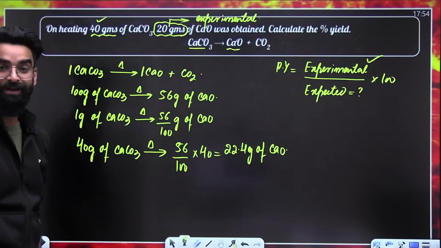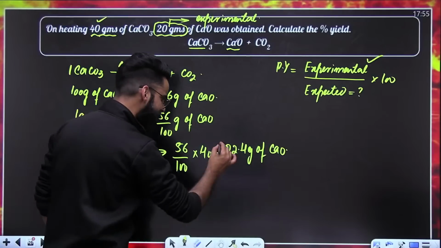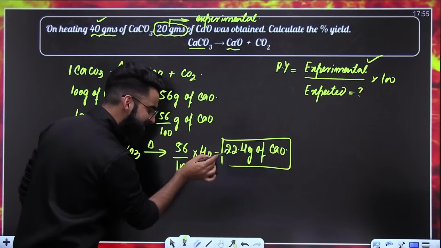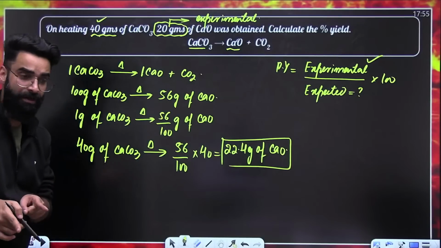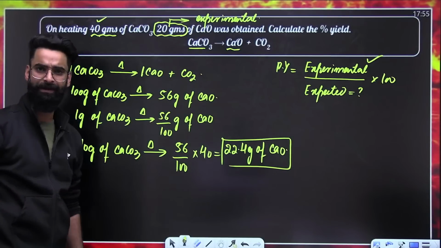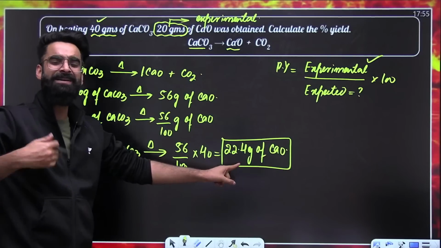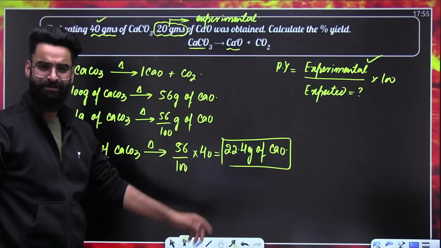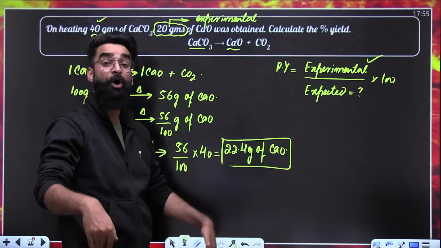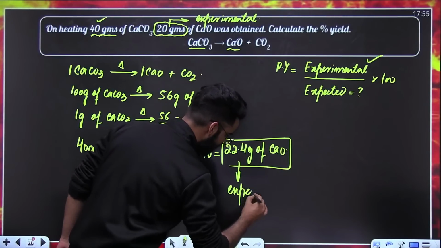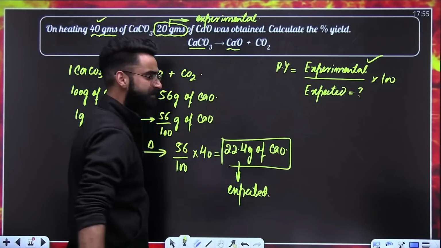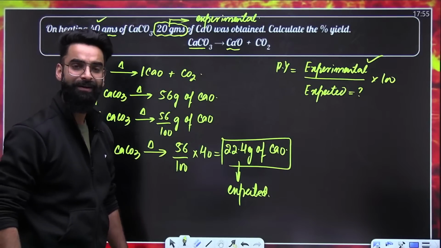Now you tell me, what did I calculate? What is this term? This is the mass of calcium oxide which should have been produced upon heating 40 grams of calcium carbonate. This is what I was expecting to get formed. I was expecting this much calcium oxide to form. So this is my expected amount, which I calculated with the help of stoichiometry.